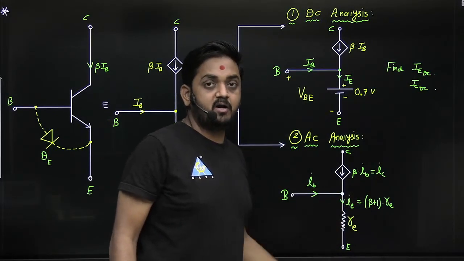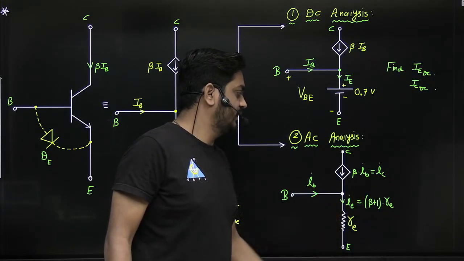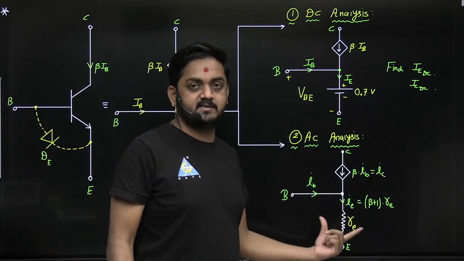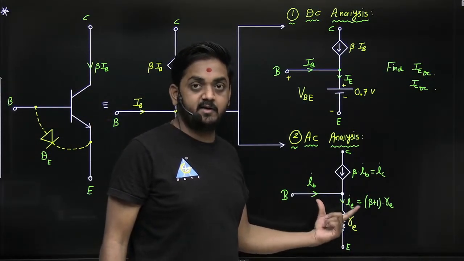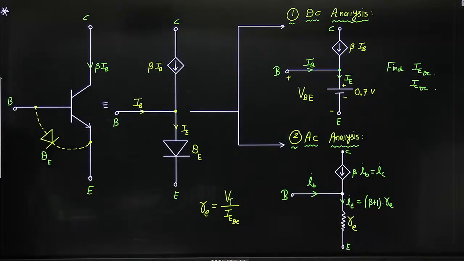So this is the equivalent circuit, and this model is known as the re model, guys, or T model. We can say this equivalent circuit is known as the re model or T model. This is the small signal equivalent circuit of BJT, or AC equivalent circuit, or amplifier equivalent circuit of BJT. Correct? Is this clear? Tell me. Is this clear till here? Till here clear guys? Tell me each and everyone.